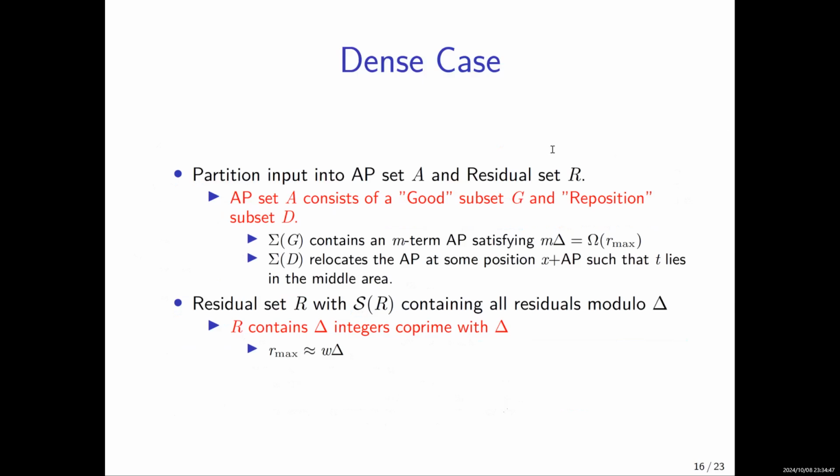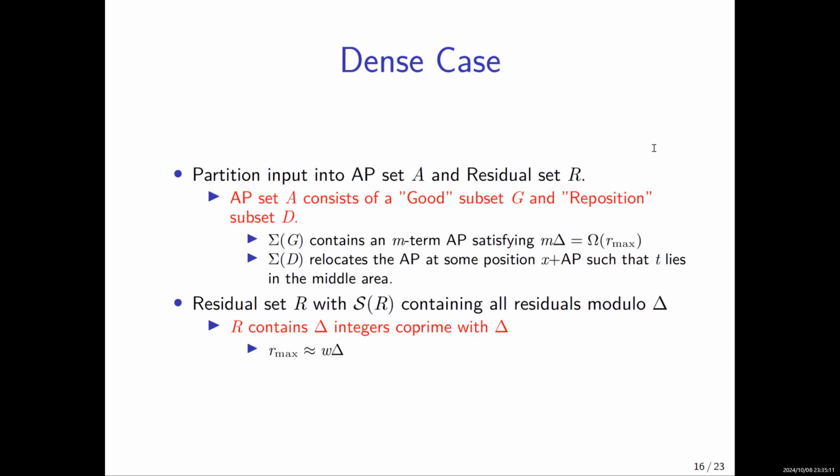And this AP set will further consist of a good subset G that generates a moderately long AP and a reposition set D that relocates the AP so that T lies deep inside it. And the residue set should contain all residues modulo delta. So it should contain delta input integers that are co-prime to delta.